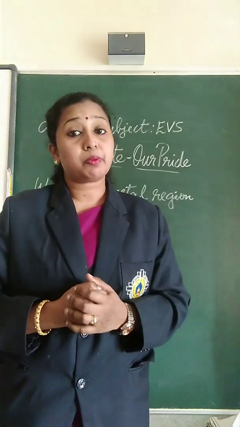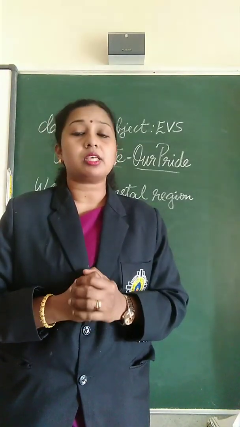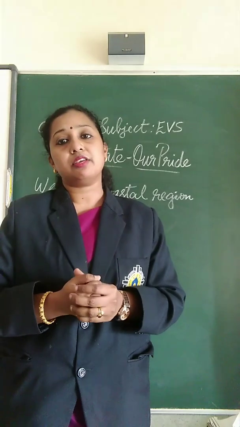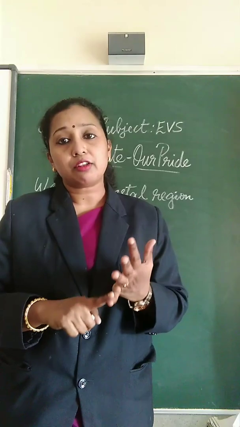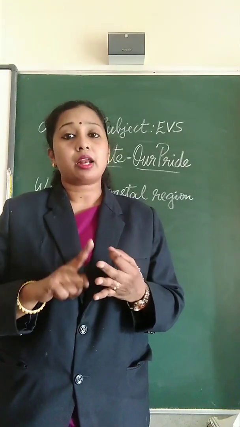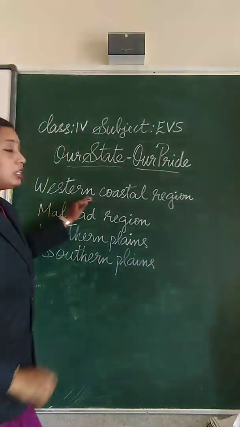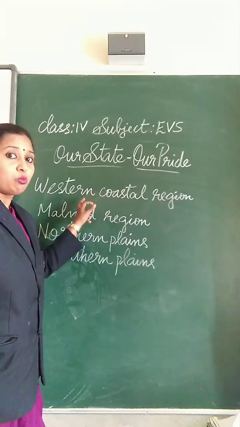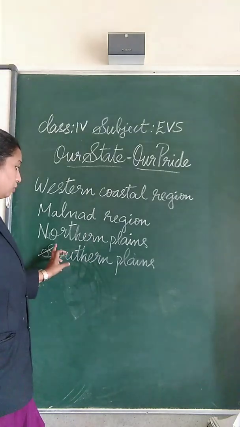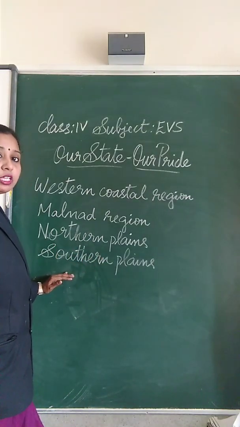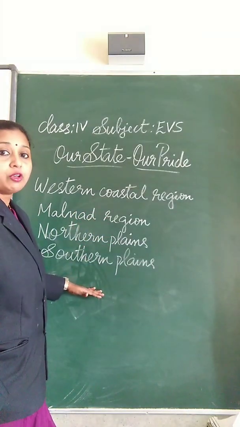Each state has special physical features. On the basis of physical features and climate, Karnataka is divided into 4 natural regions. The first one is the Western Coastal Region. The second one is the Malanad Region. The third one is the Northern Plain and the fourth is the Southern Plain.